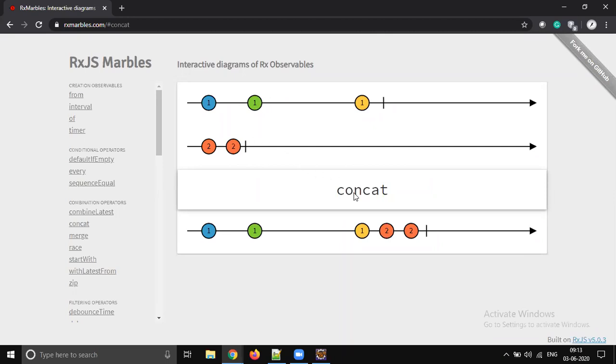When you use concat, what is going to happen? The data is going to be evaluated from the first publisher, right? You see 111. So at what time is the second data produced? There is a first data evaluated from Flux 1, and we got second data from Flux 2. But the concat operator is not going to pick from the second Flux until the first Flux completes the data processing. So you see 111 evaluated first, then 2.